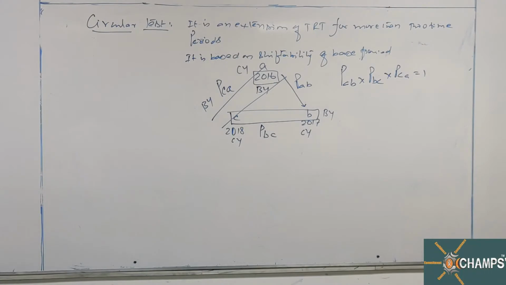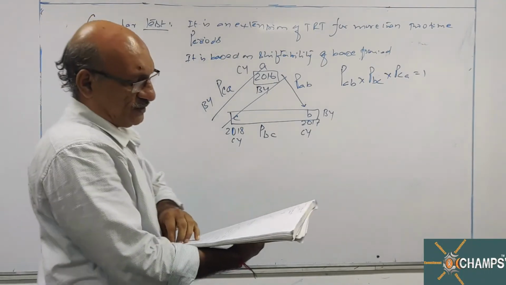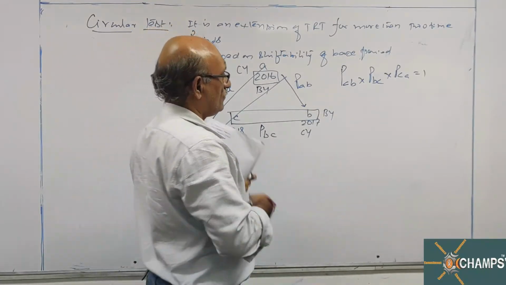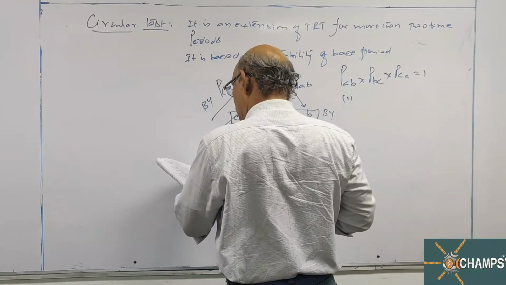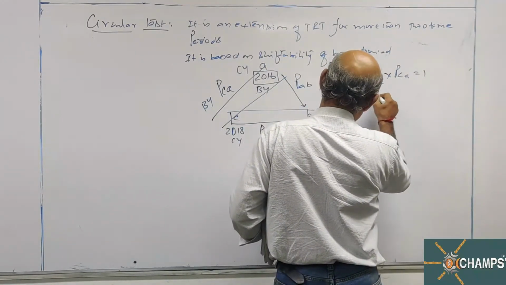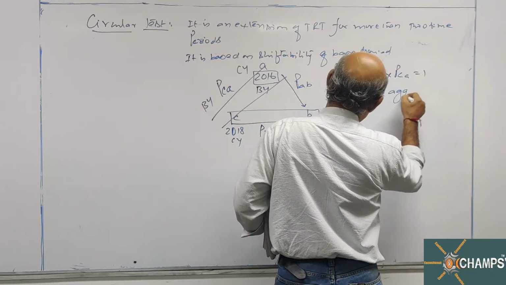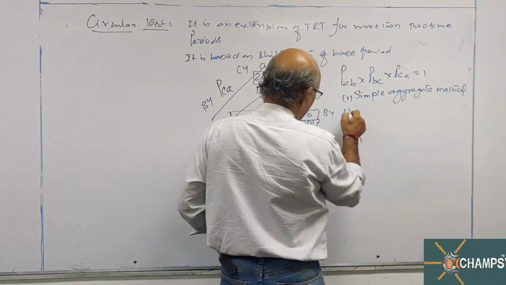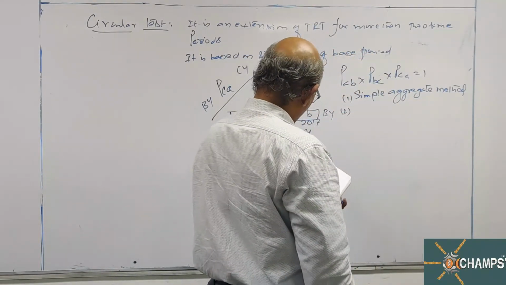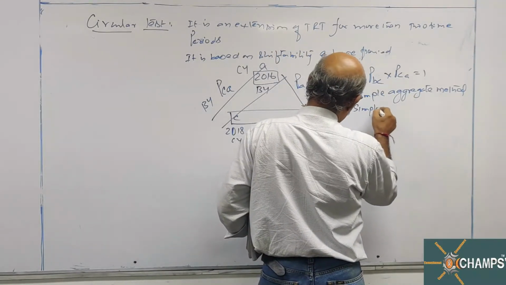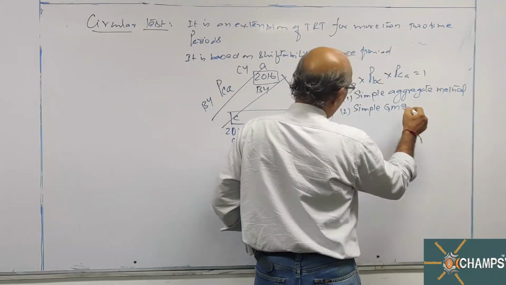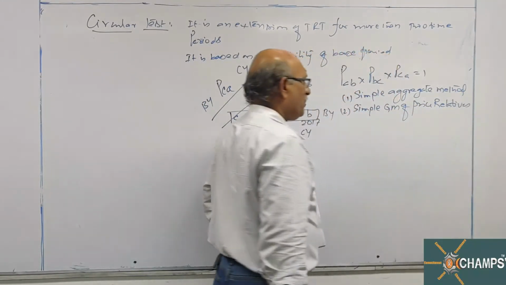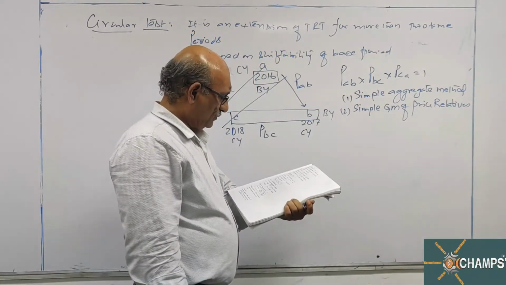Circular test is satisfied by the first one, simple aggregate method. Second one, simple geometric mean of price relatives.